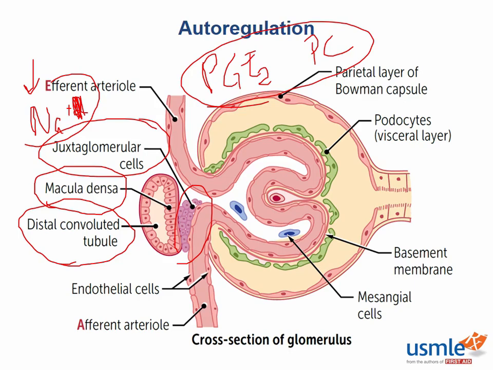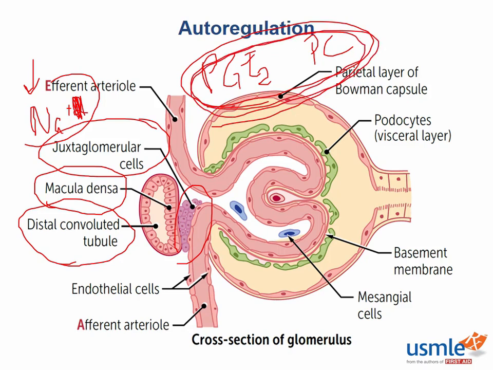This mechanism gives us an understanding of why NSAIDs, or non-steroidal anti-inflammatory drugs, can cause kidney damage. NSAIDs will cause prolonged arteriolar vasoconstriction because the drugs inhibit cyclooxygenase, which is the enzyme that's responsible for making these two molecules.